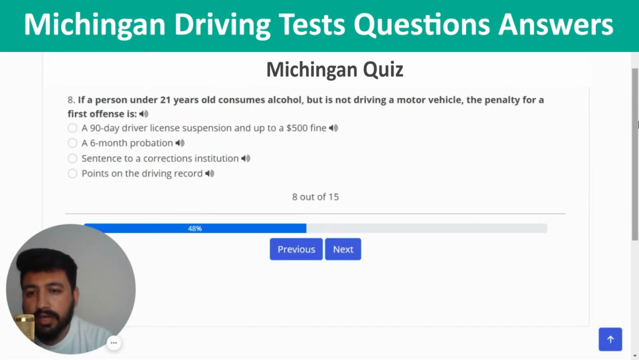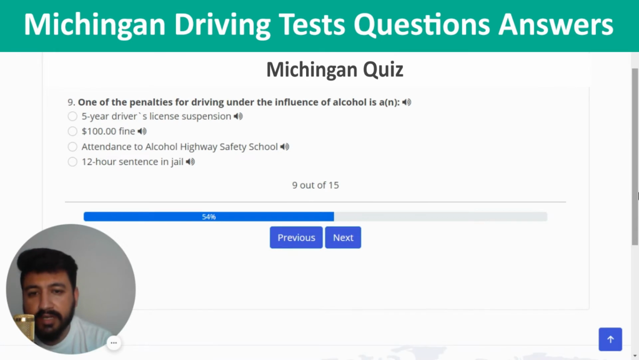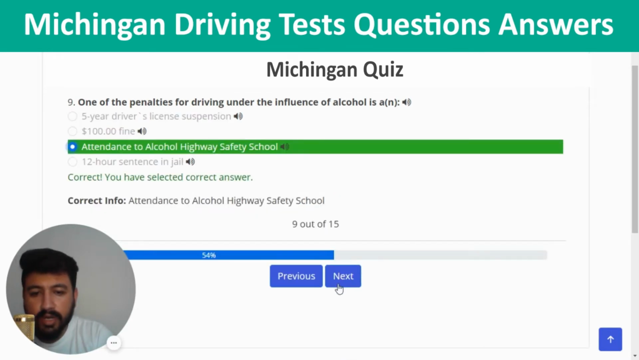If a person under 21 years old consumes alcohol but is not driving a motor vehicle, the penalty for a first offense is. The right answer of this question is a 90 days driver license suspension and up to a $500 fine. So I'm going to click on the first option, correct. Next question. One of the penalties for driving under the influence of alcohol is a. The right answer is attendance to highway safety school. So I'm going to click on the third option, correct, and next.